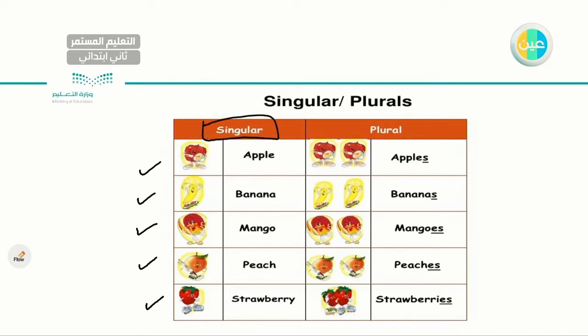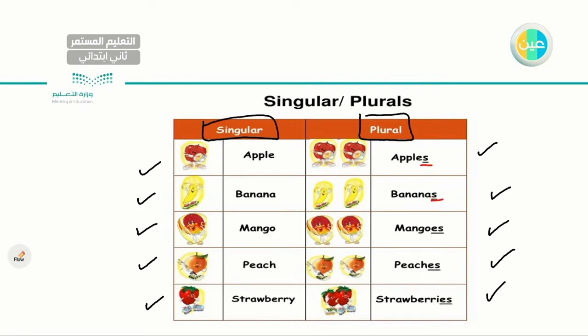But let's say I have more than one. I have 2, I have 20, I have 1,000. It will be plural. So here I have apples, bananas, mangoes, peaches, and strawberries. Very good. So I have more than one. I need you to pay attention. What's the difference between apple and apples? Apple here has no S, while apples has an S. So I just add an S here. Let me use a different color. So I have an S here.